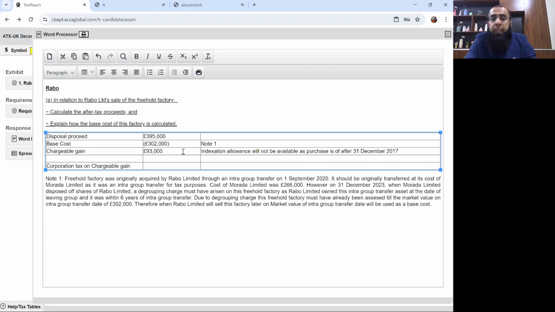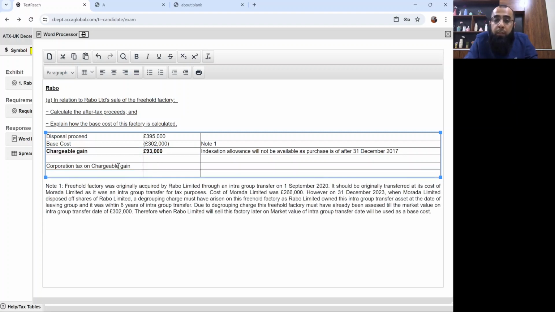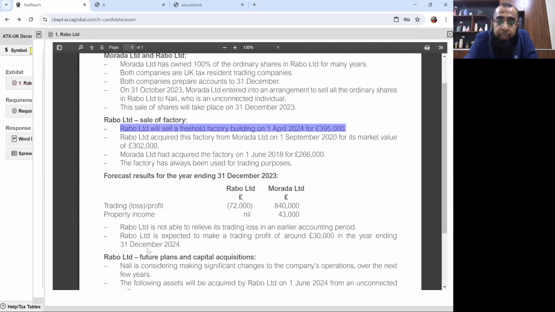And you all know that indexation allowance has already been frozen. Now, what will be the corporation tax on this chargeable gain? If you go and read the scenario, it's written that Rabo Limited is expected to make a profit of around £30,000 in the year ending 31st December 2024. And obviously, this disposal of 1st April 2024 also lies in the year ended 31st December 2024.